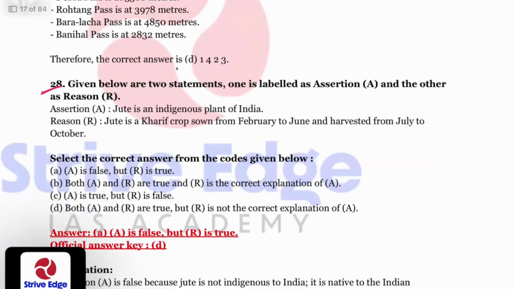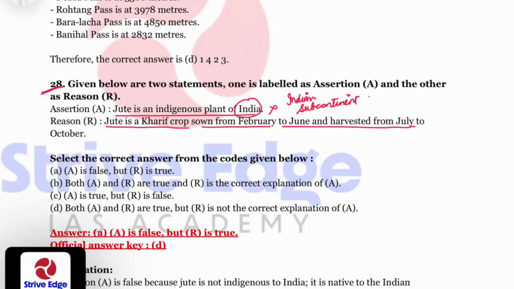Question number 28, assertion and reason. Jute is an indigenous plant of India. This statement is wrong, because it is not India alone, it is the Indian subcontinent, because Bangladesh is also a region where jute is indigenous. The reason is that jute is a kharif crop sown from February to June and harvested from July to October.